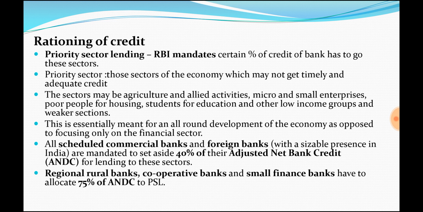So RBI, even if it wants to lend more to industry and big businesses, the bank could not do that, because RBI mandates that a certain percentage has to be lent to the priority sector. That is the rationing of credit, so that the inequality in lending across different sectors will be less. Okay, so this is one way of qualitative control by RBI.